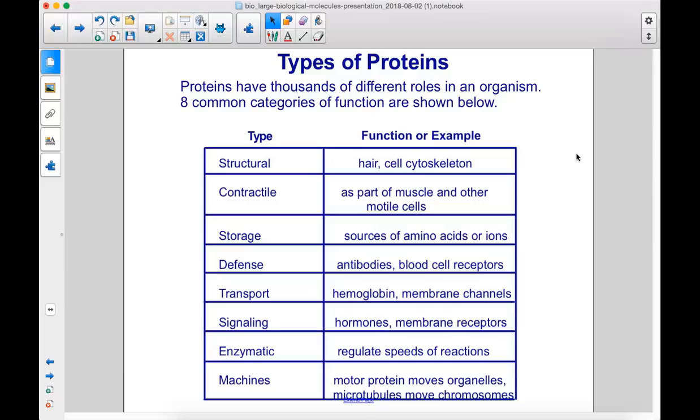Proteins have thousands of different roles in an organism. 8 common categories of function are shown below. Structural, hair, cell cytoskeleton. Contractile, as part of muscle and other motile cells. Storage, sources of amino acids or ions. Defense, antibodies, blood cell receptors. Transport, hemoglobin, membrane channels. Signaling, hormones, membrane receptors. Enzymatic, regulate speeds of reactions. Machines, motor protein moves organelles, microtubules move chromosomes.